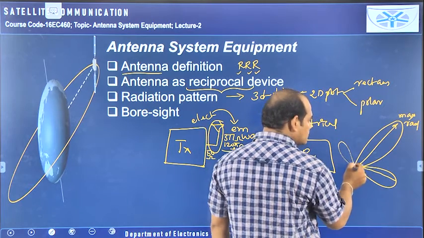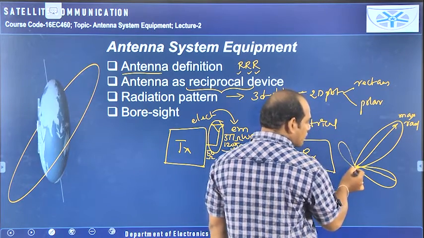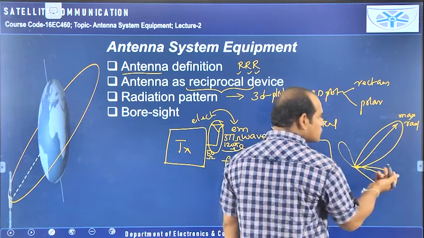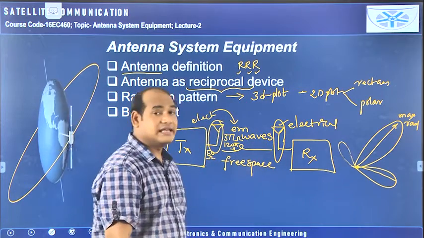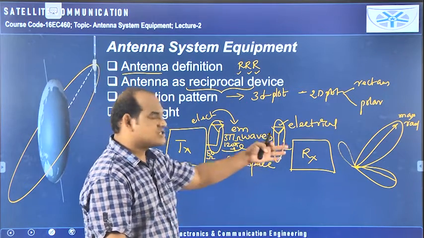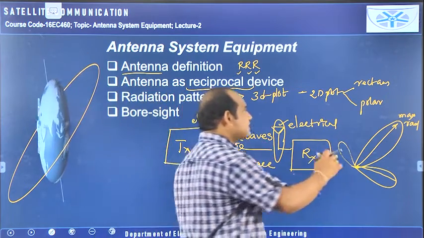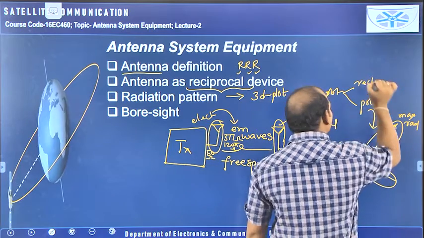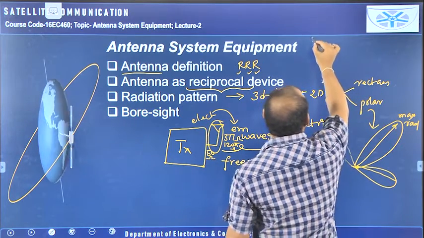All these things are lobes, and here it is 0, here it is 0, and throughout this angle is 0 only. So like this we can take the radiation pattern. This is a 2D plot only, but it is represented particularly in polar form. But if you take the rectangular form, here I am taking that one.